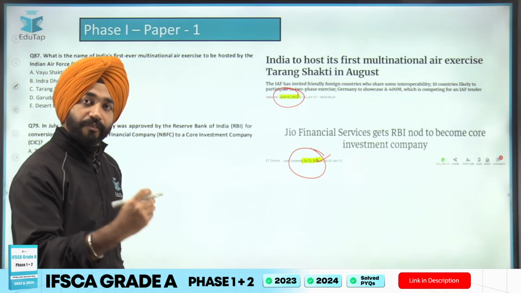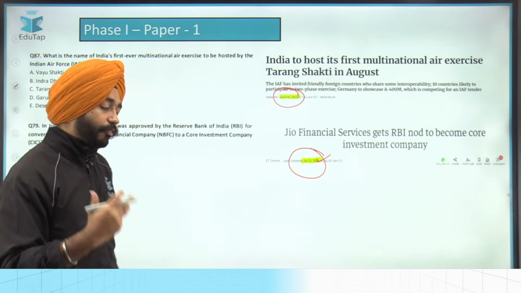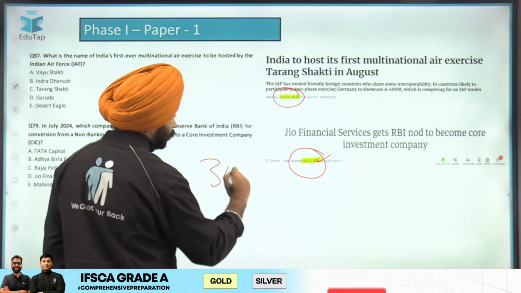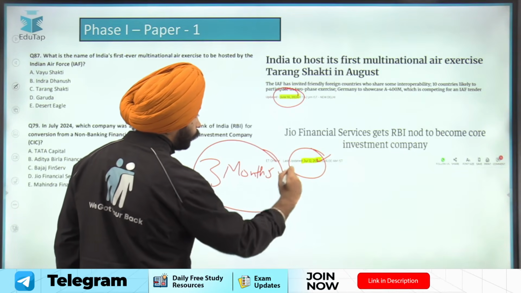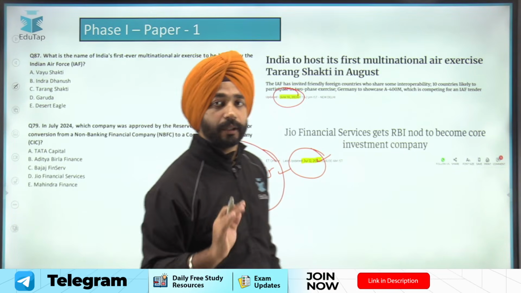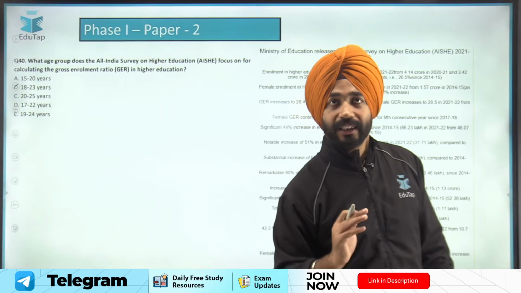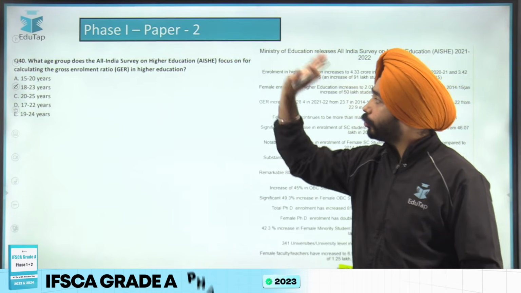Which means, guys, if you're a student who is not really good in current affairs, your prime focus should always be on the last 3 months. And this is the most important thing that you have to read. 3 months. Okay, ji?